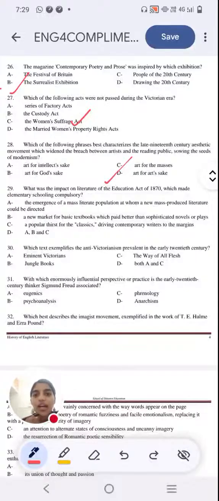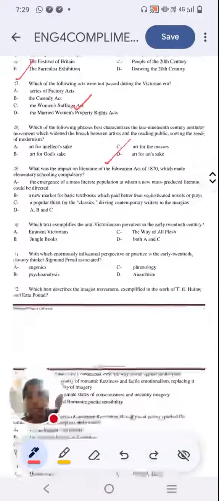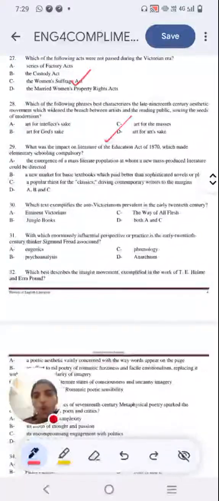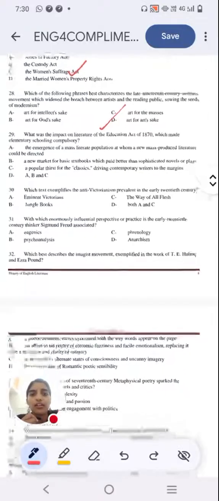Next question, what was the impact on literature of the Education Act of 1870, which made elementary schooling compulsory? Option A, the emergence of a mass literate population at whom a new mass-produced literature could be directed. Okay, let's solve it together. The emergence of a mass literate population at whom a new mass-produced literature could be directed. It's right. Option B, a new market for basic textbooks which paid better than sophisticated novels and plays.